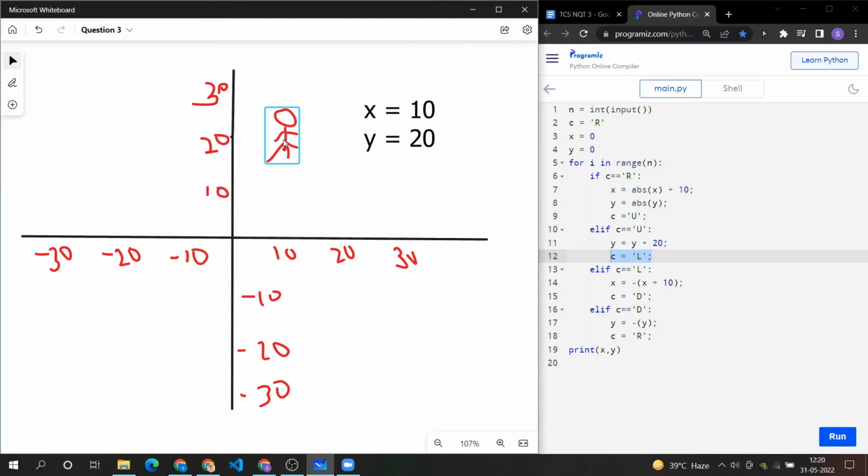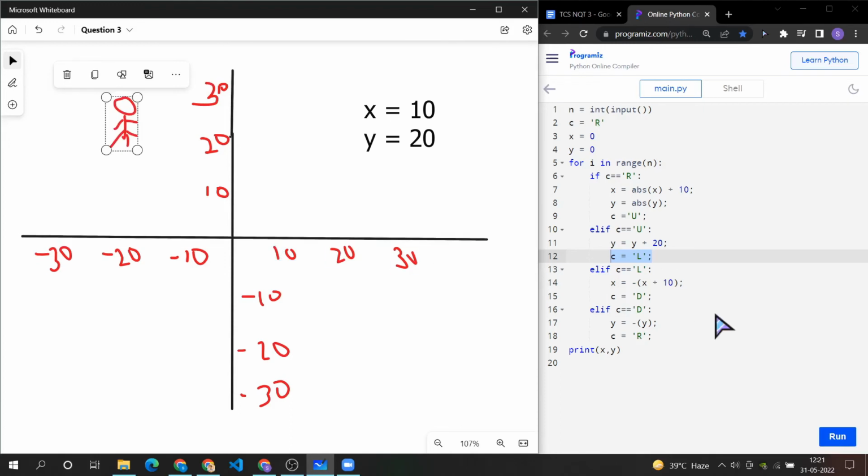So we will just go left now. On the left x-axis, what was the value of our x? It was 10.